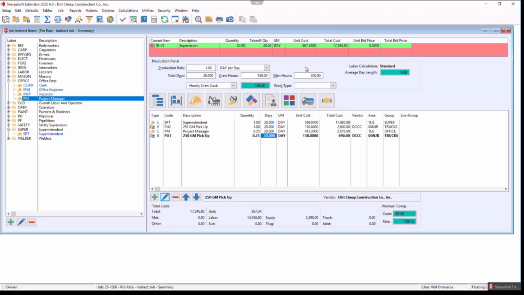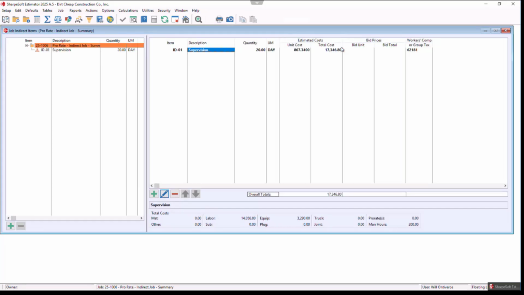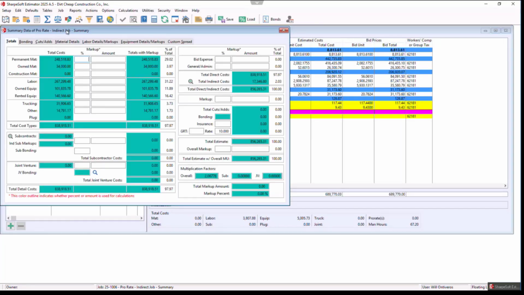So now once I'm done here, notice this total of $17,000 once it's all said and done here. I escape out, and now I go back to my summary, and notice that $17,000 has been added back into the job. And notice it doesn't impact cost, but it shows up now as an overall multiplication factor, not a markup, but a multiplication factor.